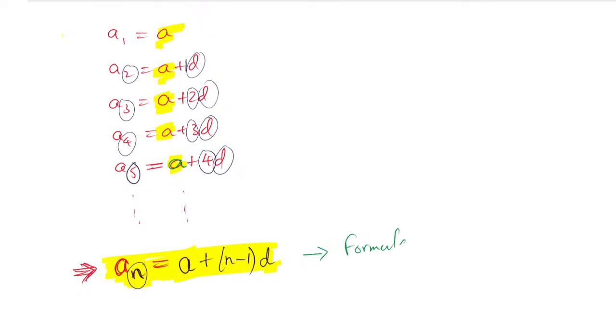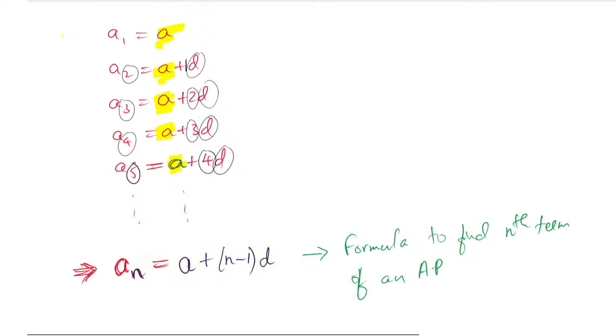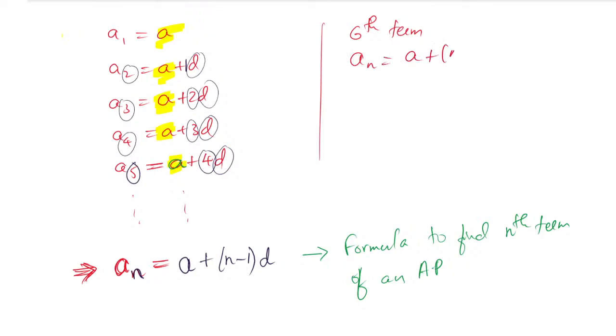Formula to find the nth term of an AP. Here you may ask what that n refers to. Here n refers to nothing but any value. If you want to find the sixth term, substitute in the formula an is equal to a plus n minus 1 into d. Here the n value will become 6, because you are finding the sixth term.